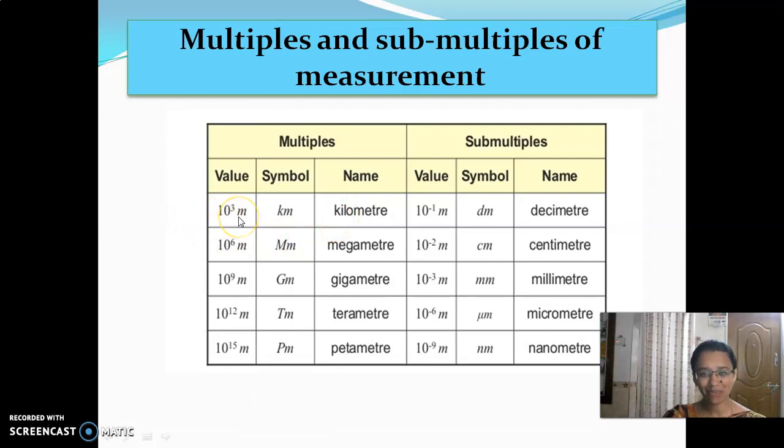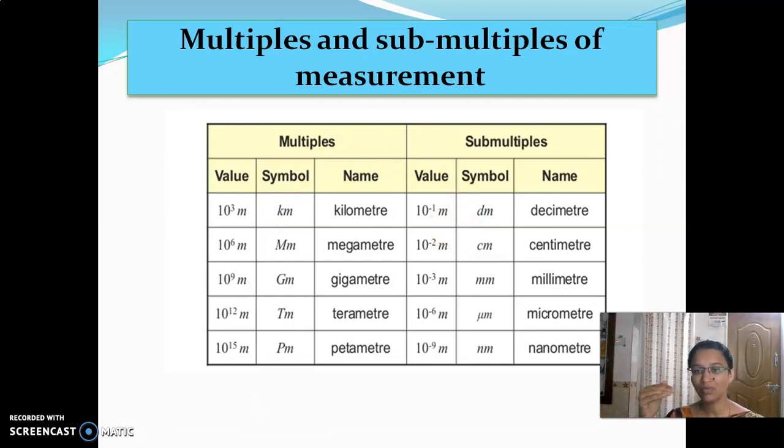So why this 10 power 3, children? Yes, 1000 meter is equal to 1 kilometer. So 1000 means you will be having 3 zeros. Yes or no? 1 plus 1, 2, 3 zeros is equal to 1000. So while writing in kilometer, it is 10 power 3. This 3 is nothing but after that 1 we will be having that many zeros. For megameter you will be having 6 zeros after 1, and for gigameter you will be having 9 zeros. It is the same, but here less than that.